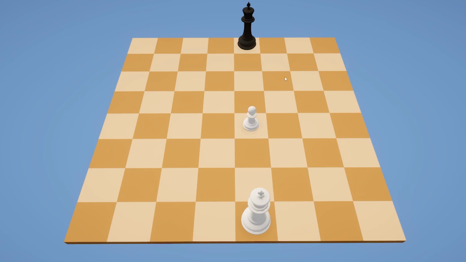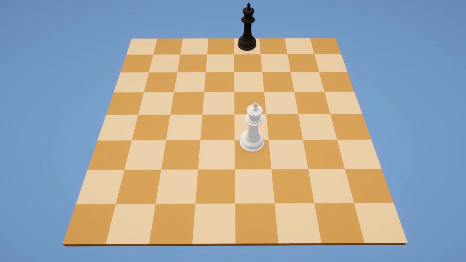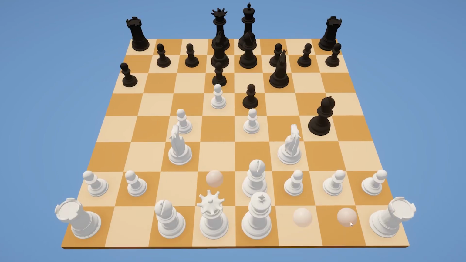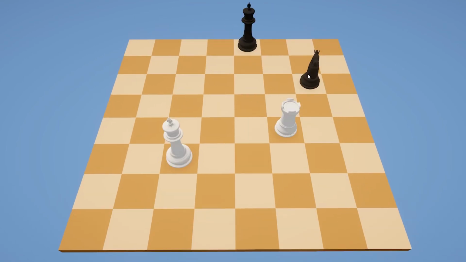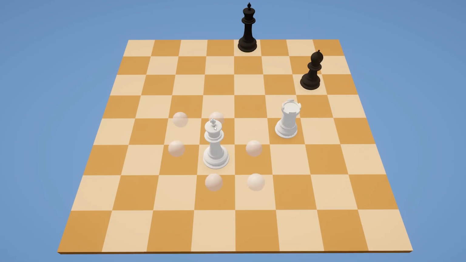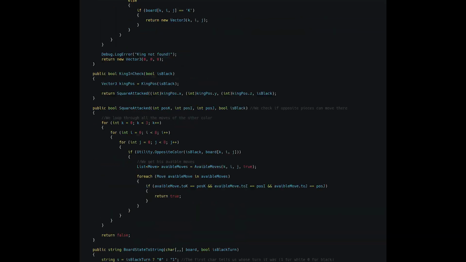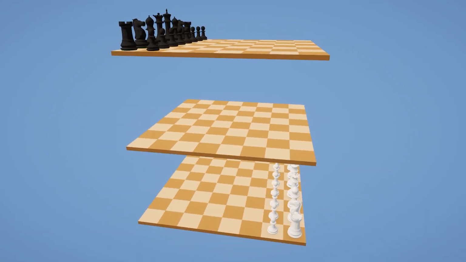The movement of the pawn, of the bishop, of the rook, of the knight, of the queen, and of the king. The ability to capture pieces, the double pawn movement at the start, castling, en passant, checks, checkmate, stalemate, draw by insufficient material, draw by threefold repetition, and draw by the 50 move rule. Now it's time to add the third dimension. After some coding, the game is ready.